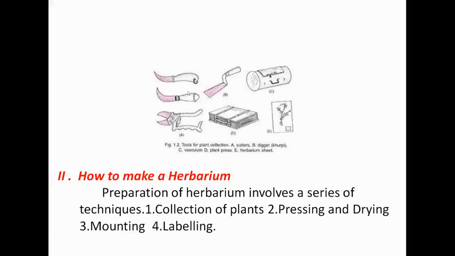So these are the tools for plant collection. A. Cutlass, which comes in different types. B. Digger. C. Vasculum. D. Plant press. E. Herbarium sheet. Next, how to make a herbarium? Preparation of herbarium involves a series of techniques. First one is collection of plants, second one is pressing and drying, third one is mounting, fourth one is labeling. These are the four important techniques involved in preparation of herbarium.